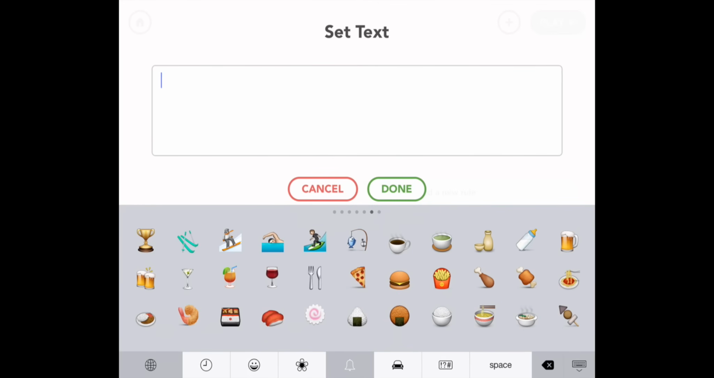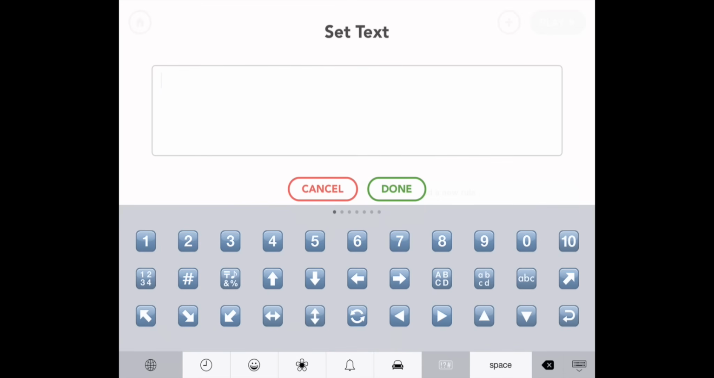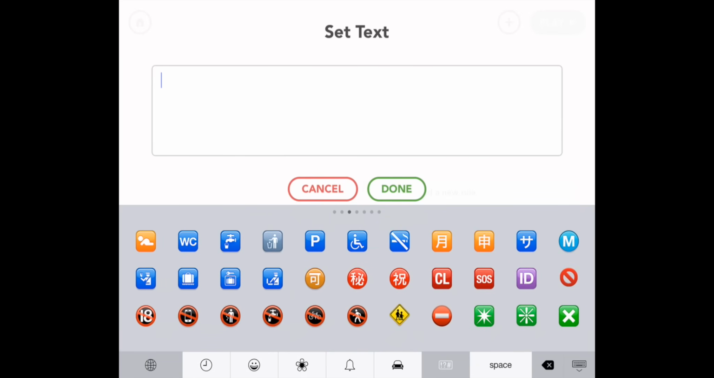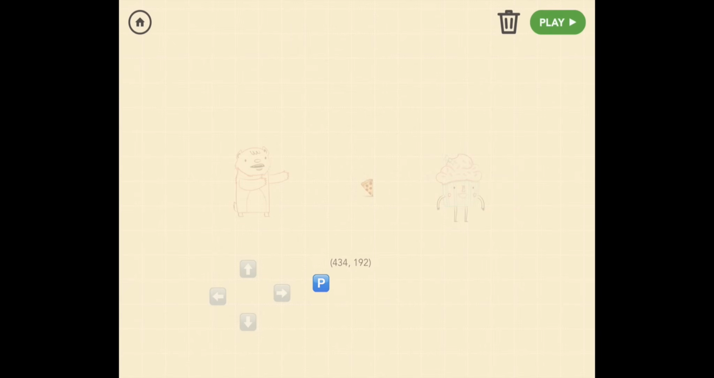So let's go back to emoji. And find the buttons, which should be next to space. Now scroll to the right. Let's find a good button for this one. Keep going. Oh, there we go. Right there is a P for pizza. It's as if it was made for us. And we can put that right there, and this will be the button that you can press when you want Bear to throw the pizza, right?